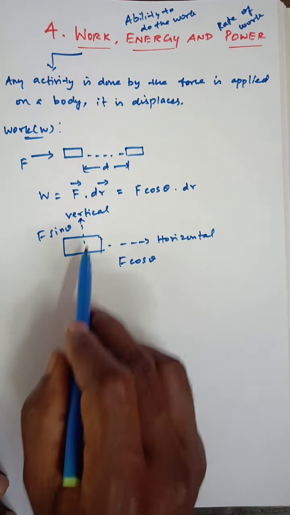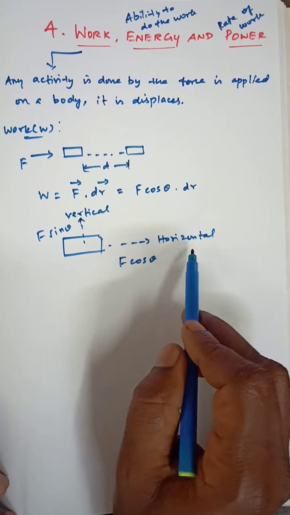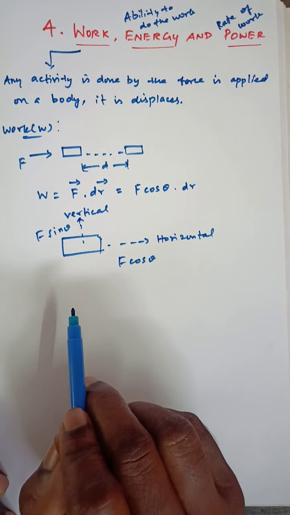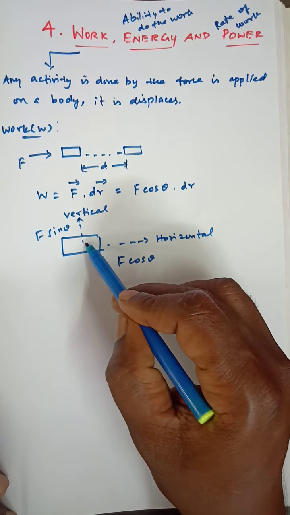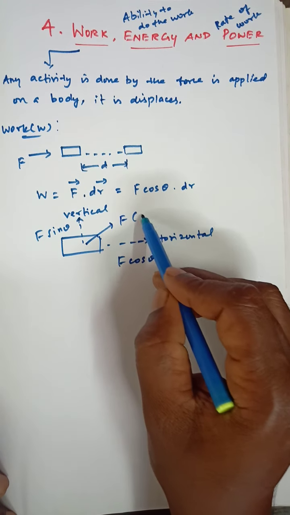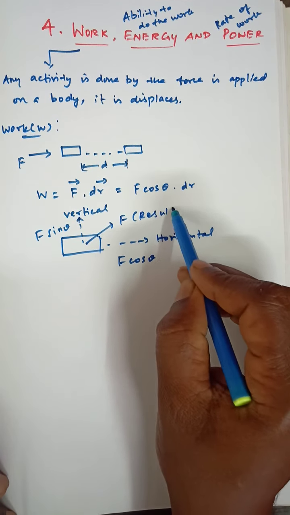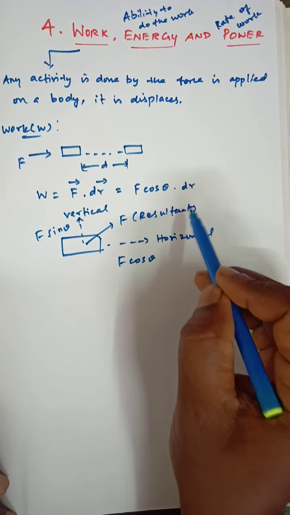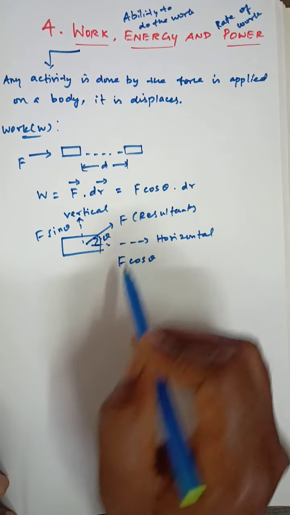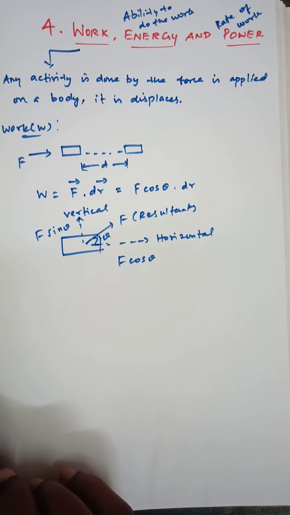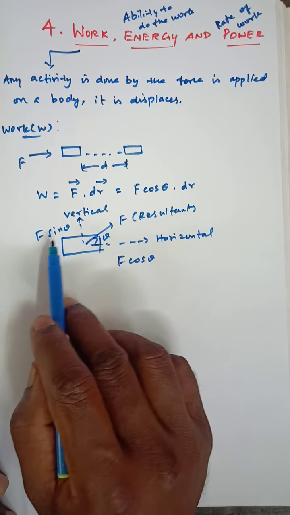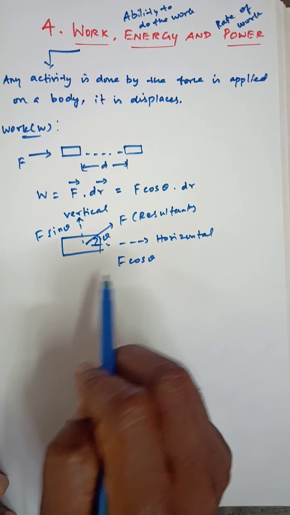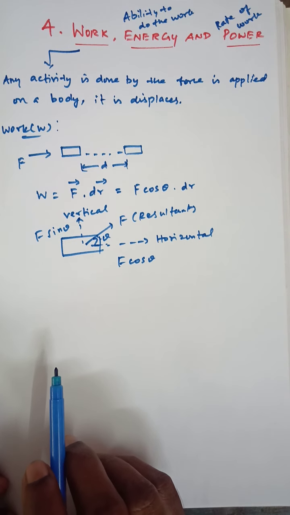Vertical means sin, horizontal means cos theta. The resultant force acts along this direction, at an angle theta to the horizontal. So the force acting on an object has two components: the vertical one is F sin theta and the horizontal one is F cos theta.